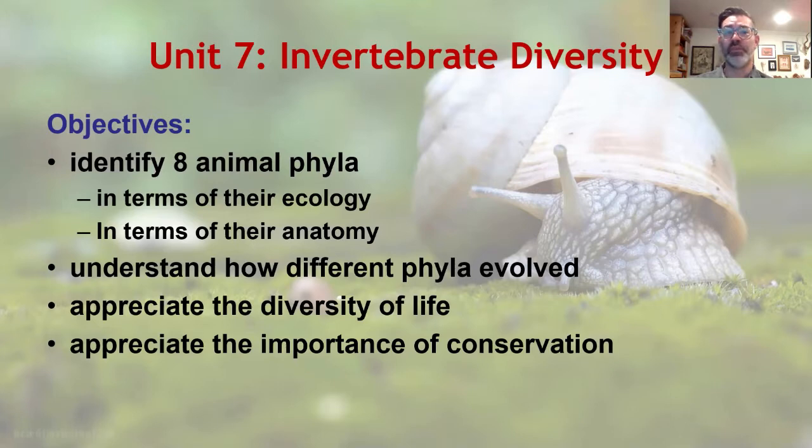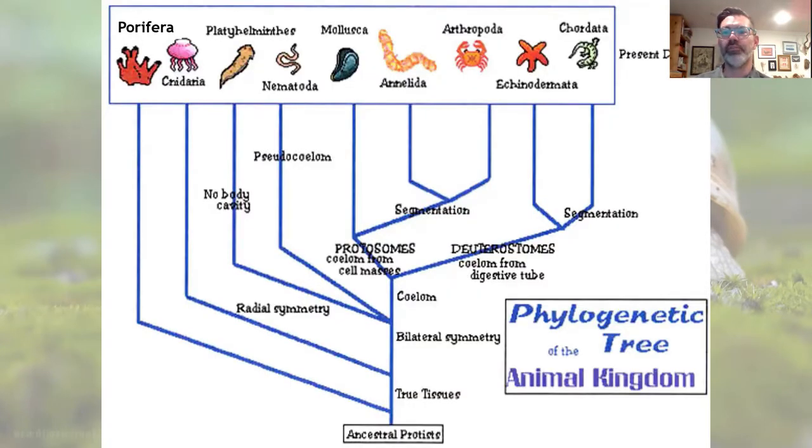Hopefully, this will give you a greater appreciation for how amazing nature is and why it is important to protect it. Here's a look at the phyla we will be covering on a phylogeny, with some of the most important traits they possess. We will begin by focusing on the first animals that branched off, meaning the ones that evolved first. Which phylum branched off first on this tree?